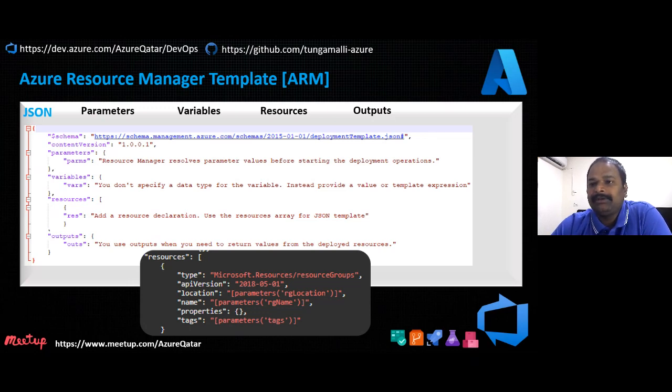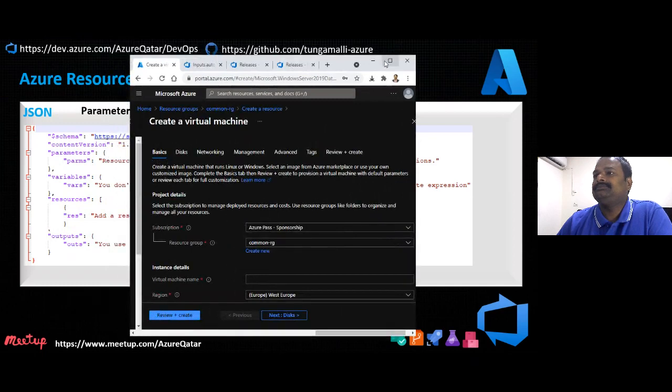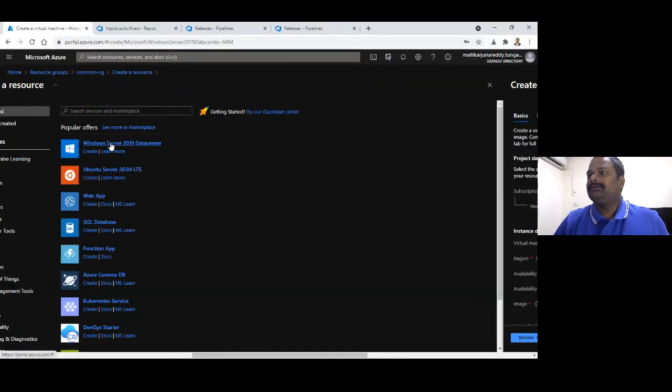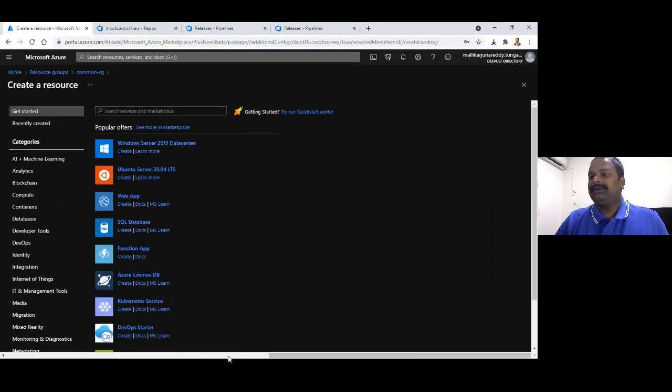So this small example shows how the ARM template consists of parameters, variables, resources, and outputs, and it sticks to the JSON template. Let me show you how it works. So here.